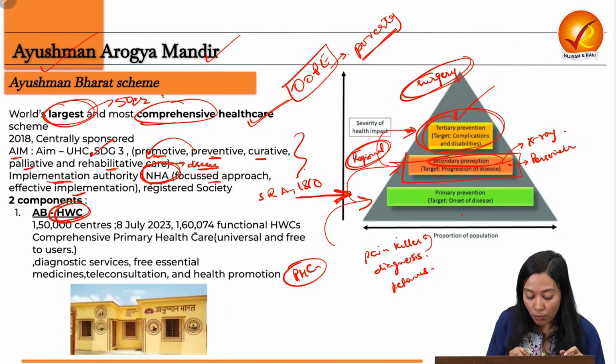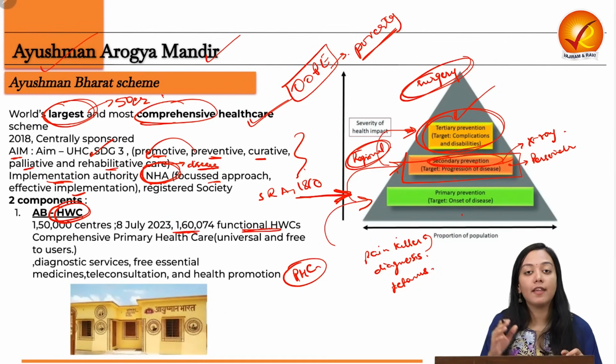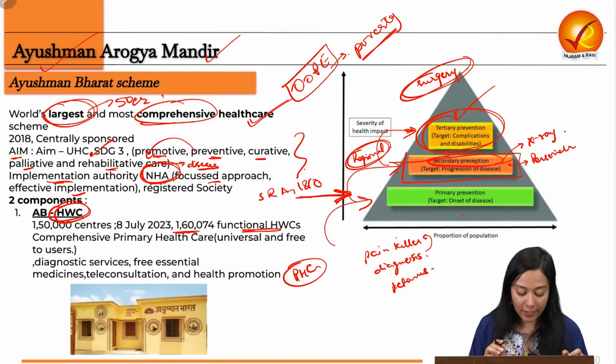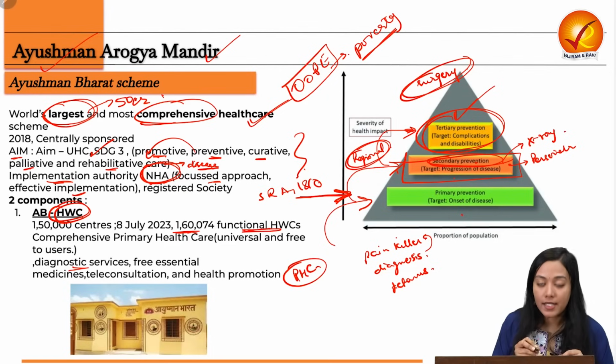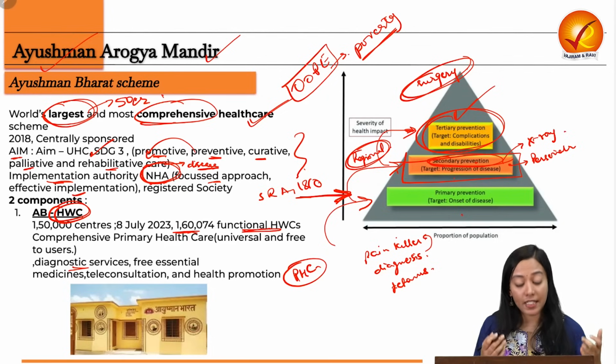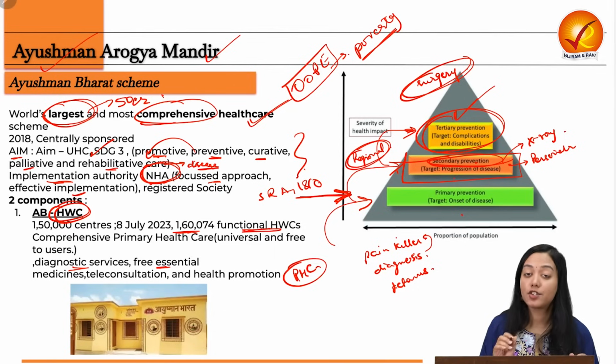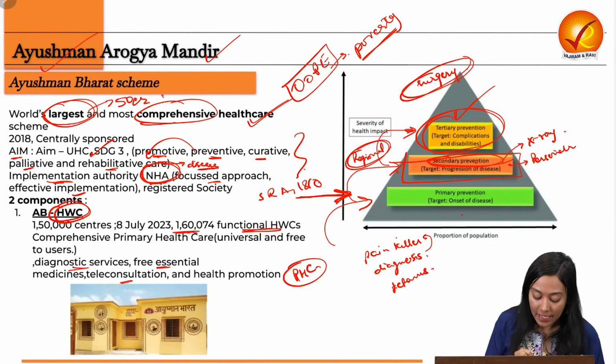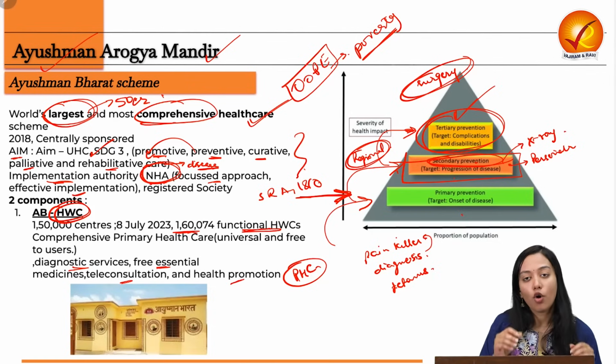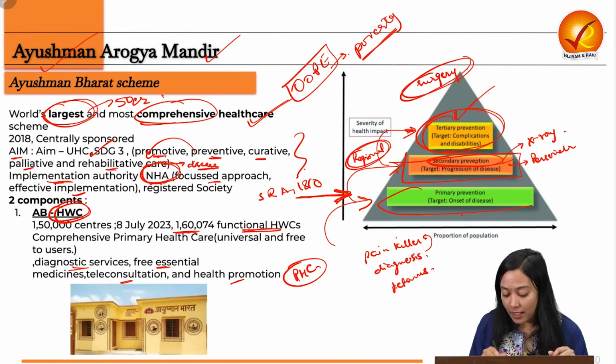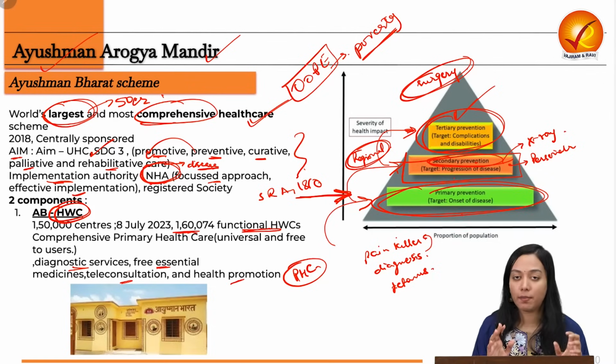Currently, more than 1 lakh health and wellness centers are functional in the country. It also provides diagnostic services, screening, vaccination, free essential medicines, teleconsultation, and health promotion. All of this will be done by the primary intervention of Ayushman Bharat.